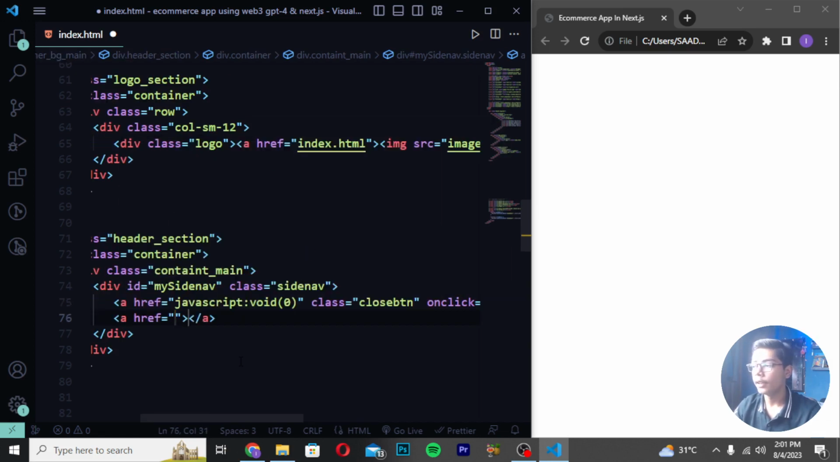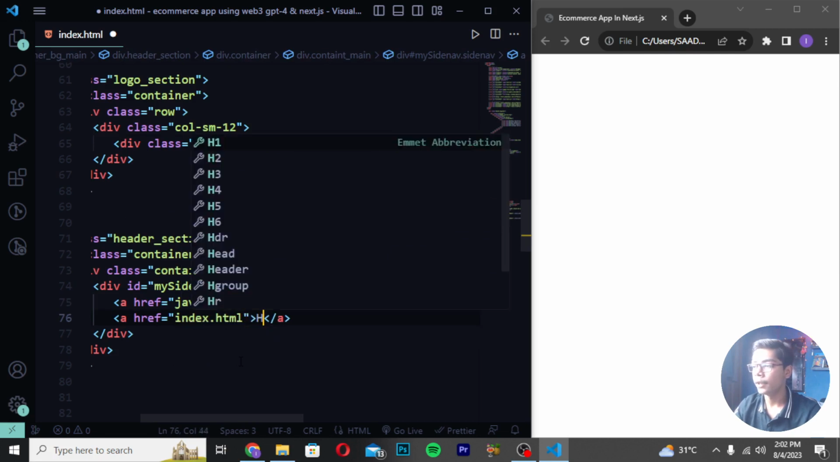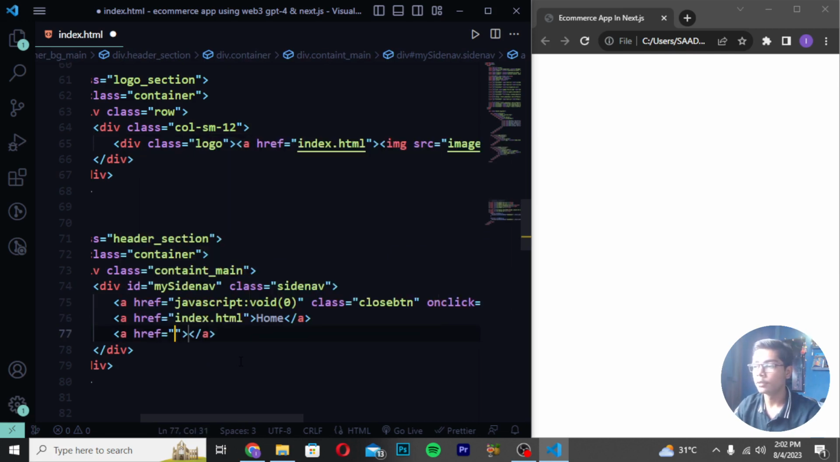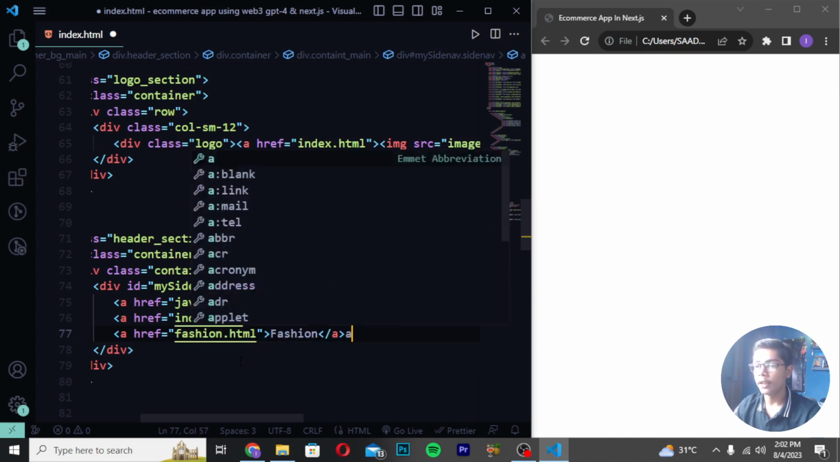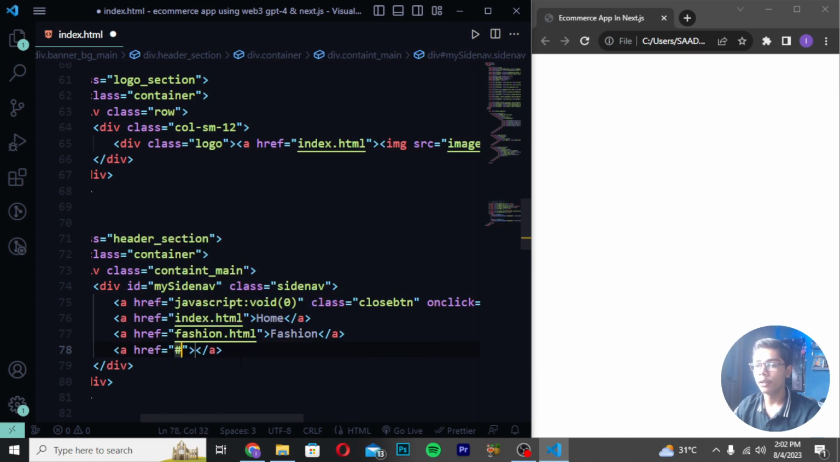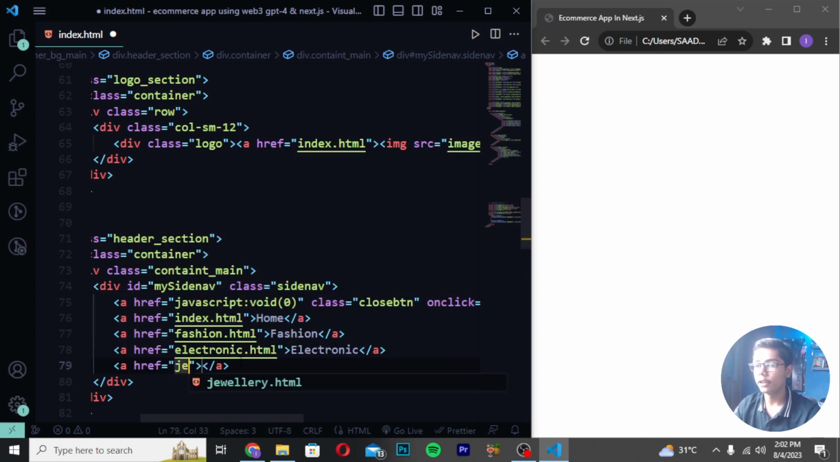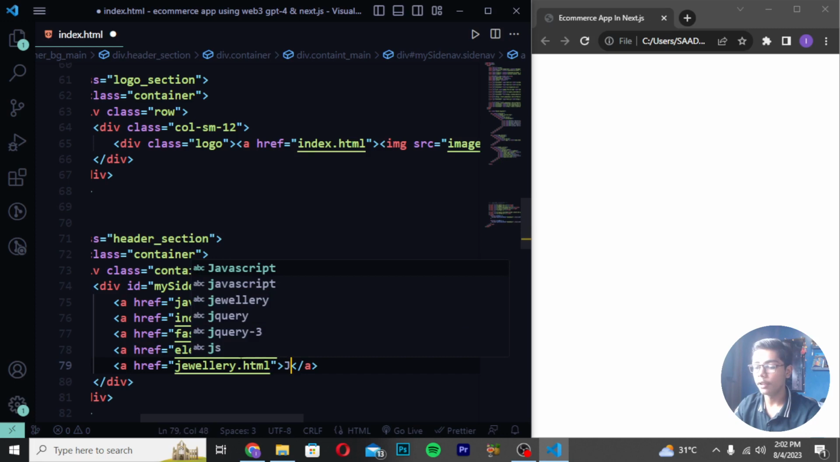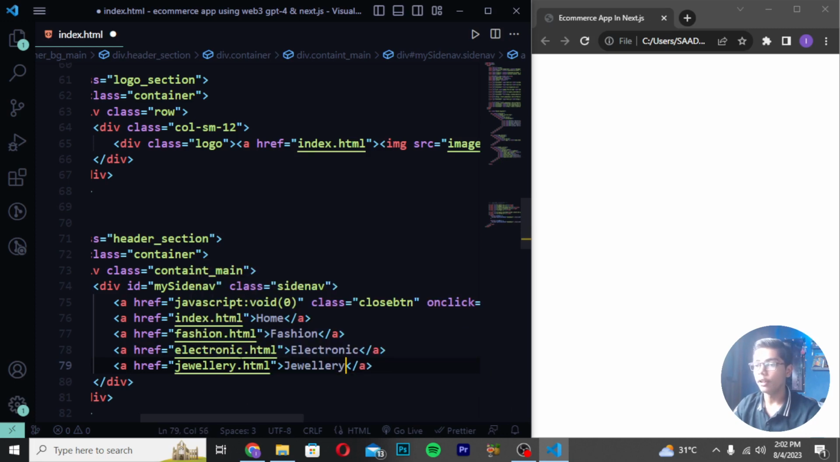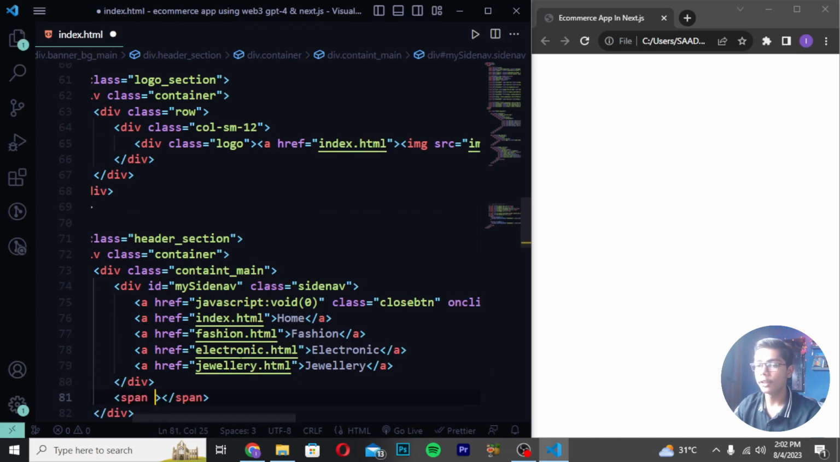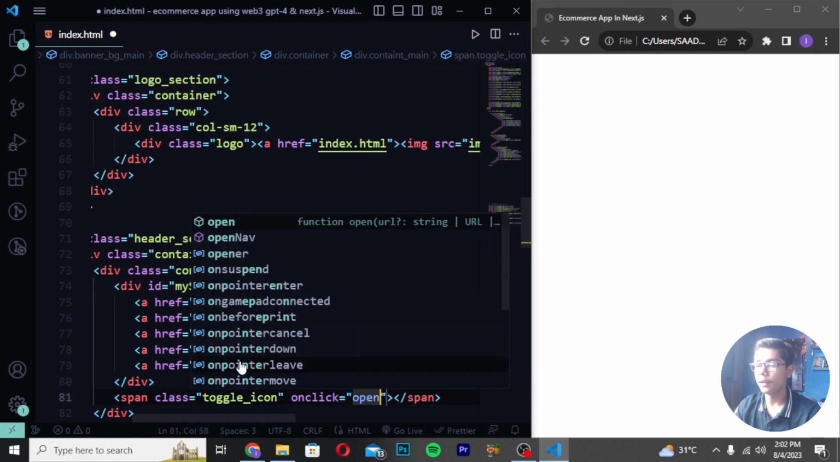After doing this, you have to create a file name which is index again. Then I will be writing home. These are the navbar menus. Then I will be writing the session file, and here I will be writing session. Then again you have to now create a tag down, and here I will be writing electronic, and I will be now writing here electronic as well. Then create a tag here and write here jewelry, and I will be now writing here jewelry as well. Now you have to save it, and after saving this, you have to create a span tag. Create here class toggle_icon. Then I will be now writing here onclick equals to, write here openNav.